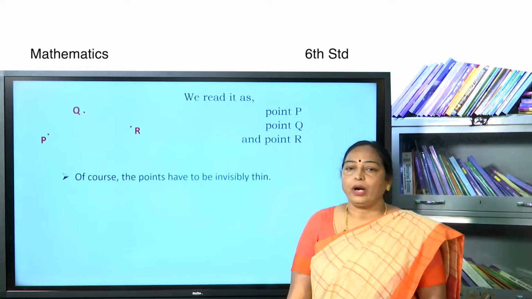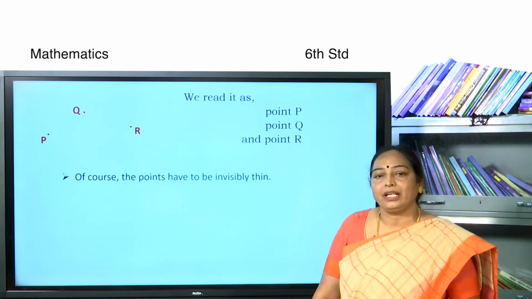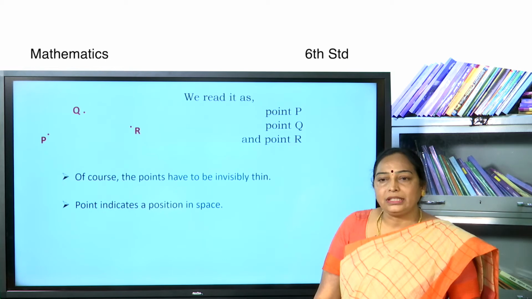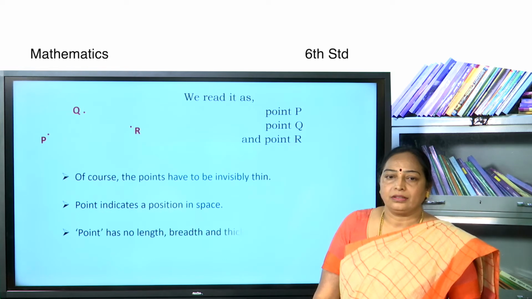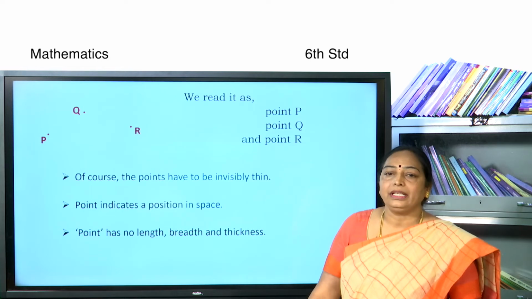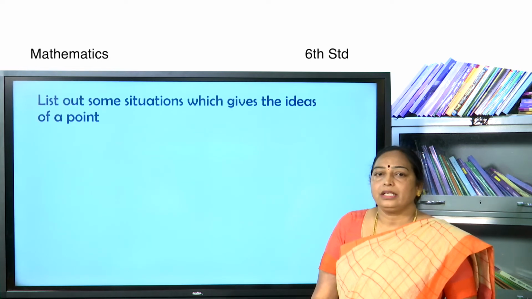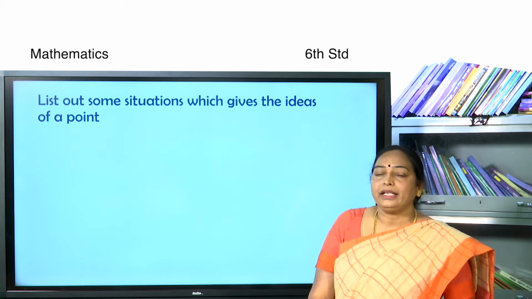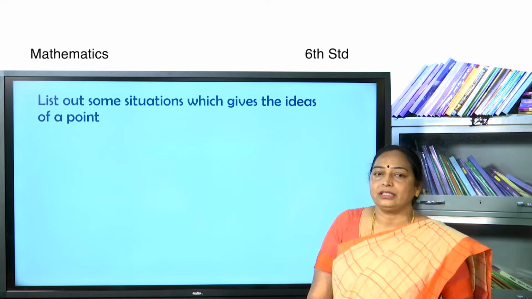Of course, the points have to be invisibly very thin. A point indicates a position in space. A point has no length, no breadth and no thickness. Children, can you list out some situations which give the idea of a point? Okay, let us see some situations.